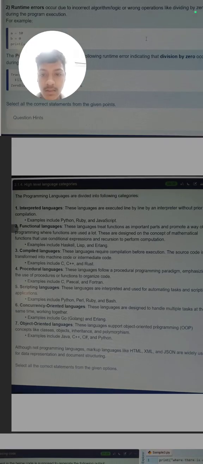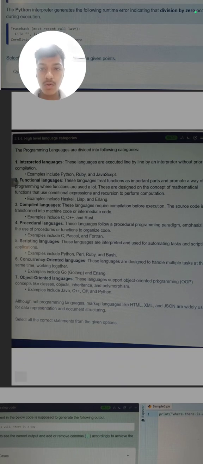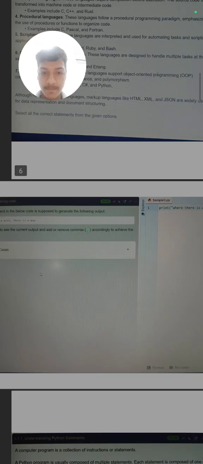High level language categories. These are the high level language categories as I have highlighted. Interpreter language: these languages are executed line by line by an interpreter, as Python is also an interpreted language. Functional language: these languages treat functions as important parts; the function is the main part of the language. Compiled language like C, C++, because in this group the code is compiled together. And there are many other languages, like object oriented and concurrency. We will learn this step by step, so no need to worry.